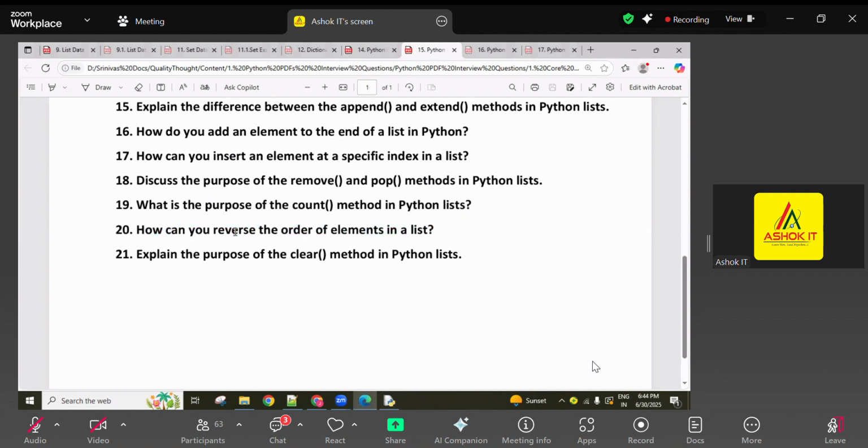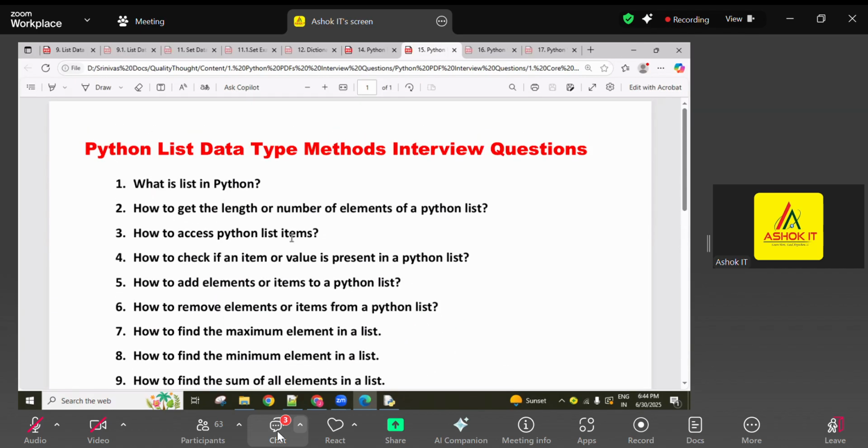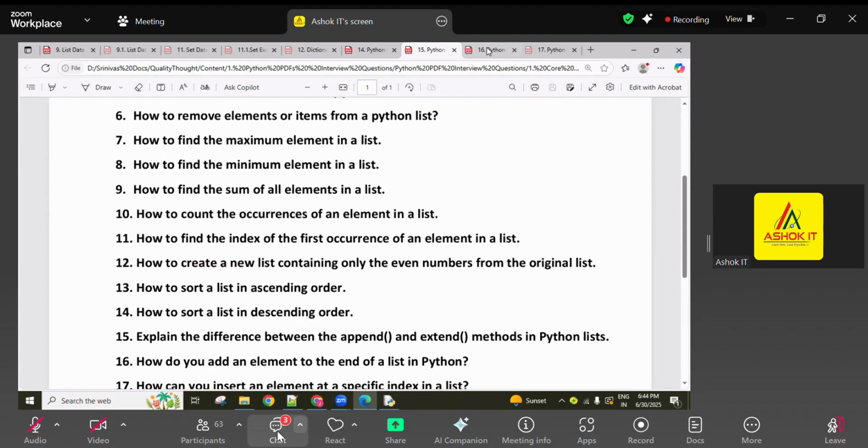How can you reverse the order of the elements in a list? List some elements, and display them in reverse order. Using the reversed function or the reverse method, we can do it. Okay. Explain the purpose of the clear method. It deletes all the elements from the list. Okay, so all methods are explained, guys.